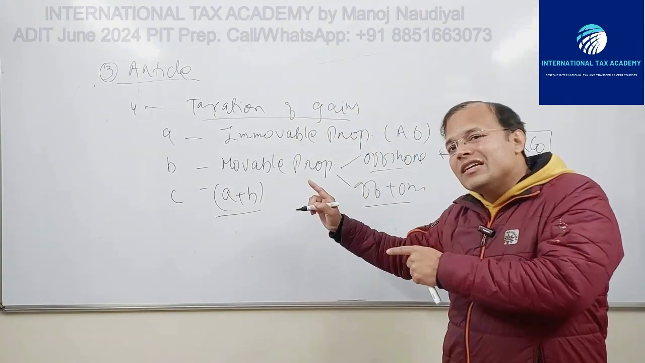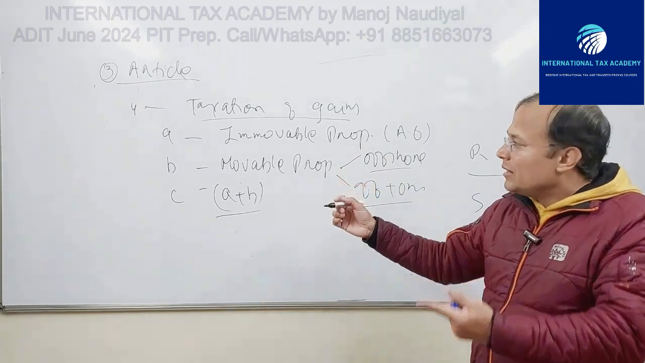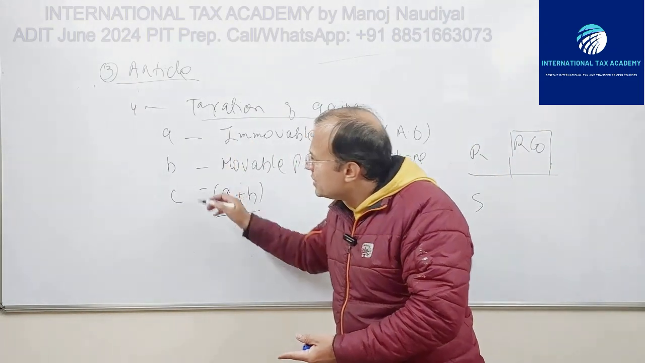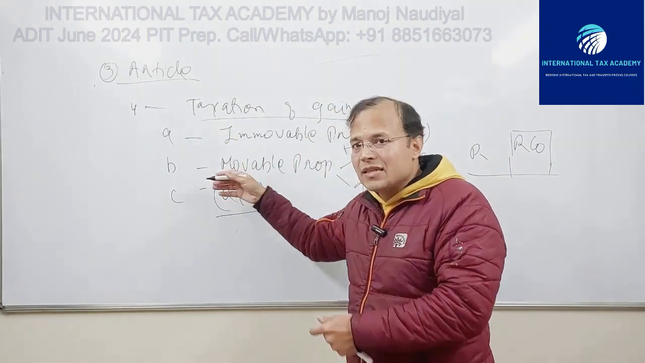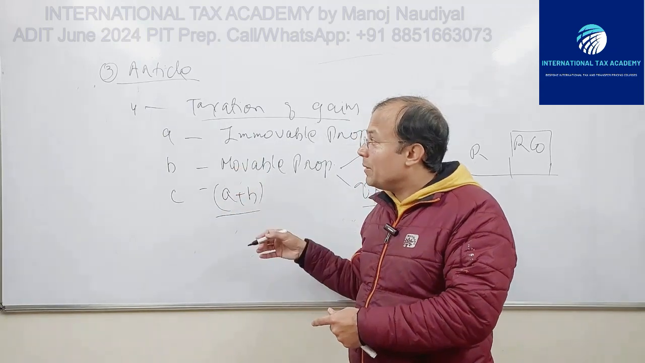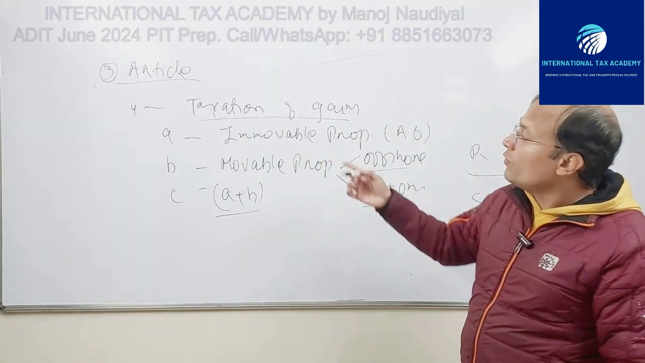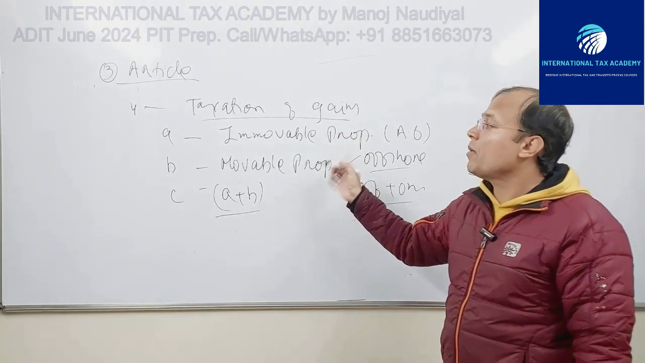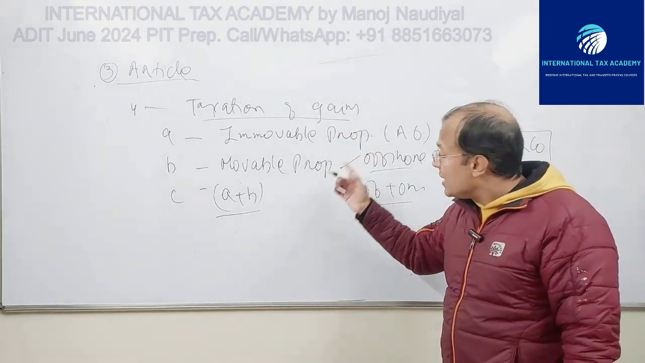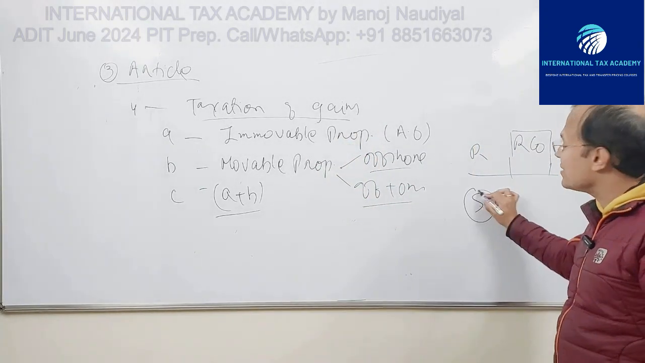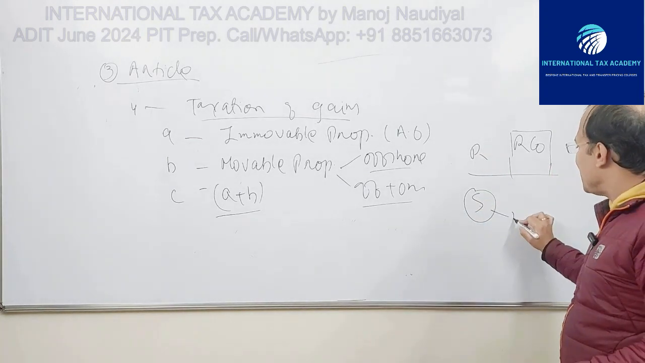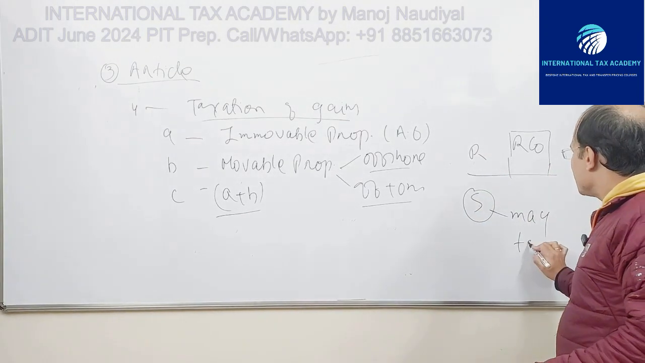If these shares are alienated, then A or B or C, if any of these three sub-paragraphs are applicable, then taxation of gains that are derived upon alienation of immovable property and or movable property and or shares, then S may tax these gains. S may tax these gains.